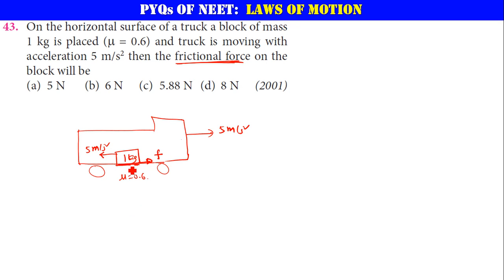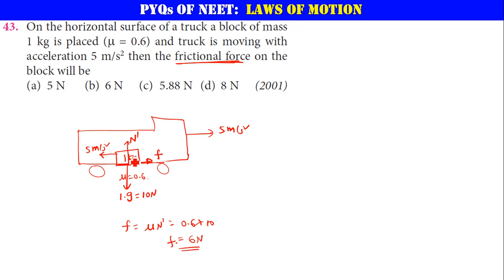Okay, what about F? How to find F? mg is acting downwards, that is 1 times g, that is equal to 10 newtons, and that has to be balanced by your normal reaction. Let me say N dash. Okay, F is equal to mu times N dash. What is mu here? 0.6. N dash is equal to 10. So 0.6 into 10 is nothing but 6 newtons. This is the frictional force. Alright. So this is the maximum friction this surface can offer. But that is not the answer. Please be very careful about this.